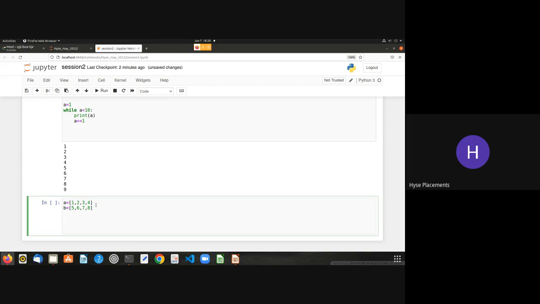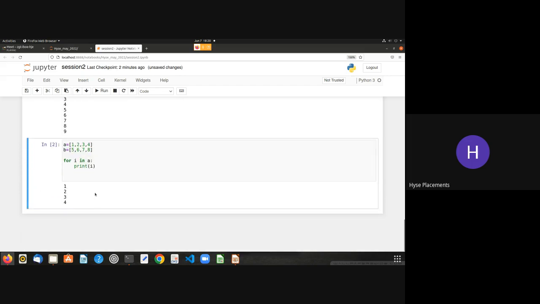Let us see. For the first for loop, I'm using for i in a. If I print i, the output will be 1 2 3 4. Now I'm using for j in b. So there's a second for loop which I'm using inside the first for loop. Remember that. The second for loop is used inside the first for loop. Now what happens if I use the print statement here?